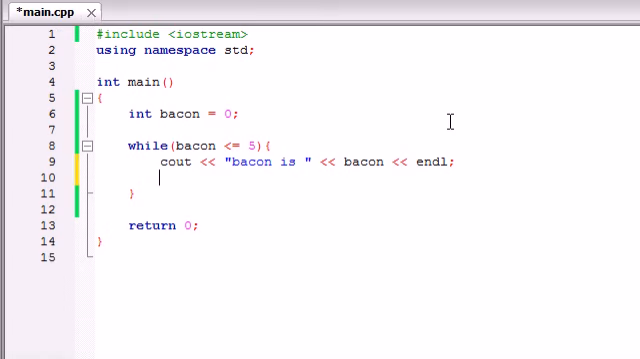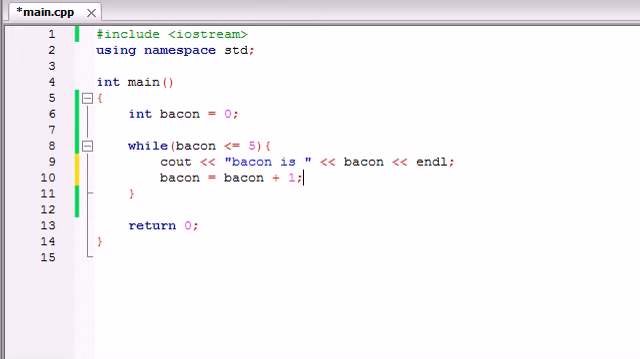In order to do that, we usually add a line of code like this. Again, what this test is going to do is test, is bacon less than or equal to 5? And since the value is 0 right now, this test is always going to be true. So in order to make this test false and this loop stop running, we need to change the value of bacon at some point so it is equal to 5 or greater than 5. And in order to do that, go ahead and make bacon equals bacon plus 1.